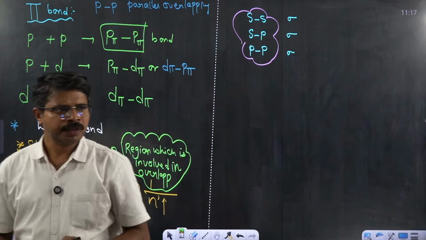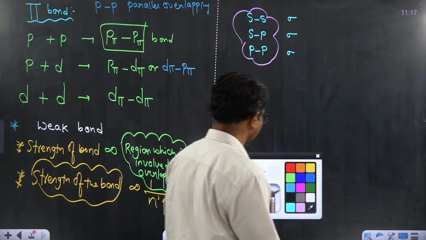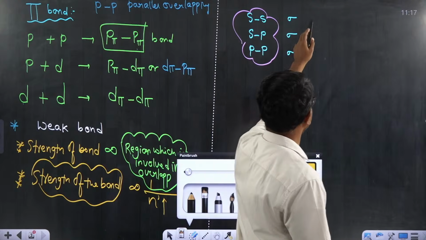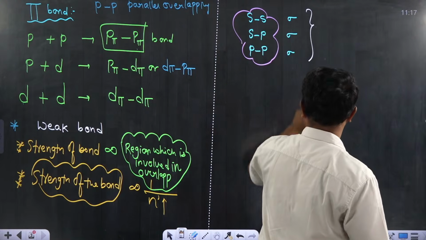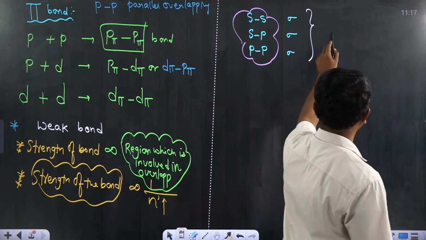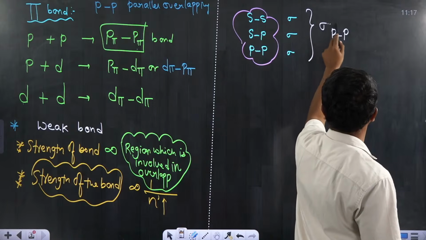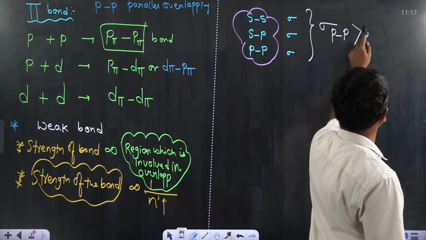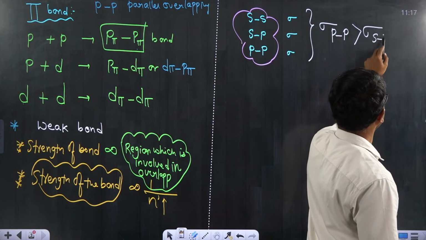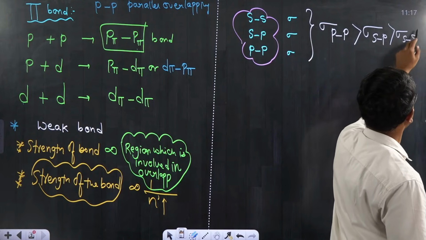If you observe, the common region which is involved in PP overlapping is more. I showed the overlapping between two p orbitals axially. I suggest sigma PP is greater than sigma SP, which is greater than sigma SS overlapping.